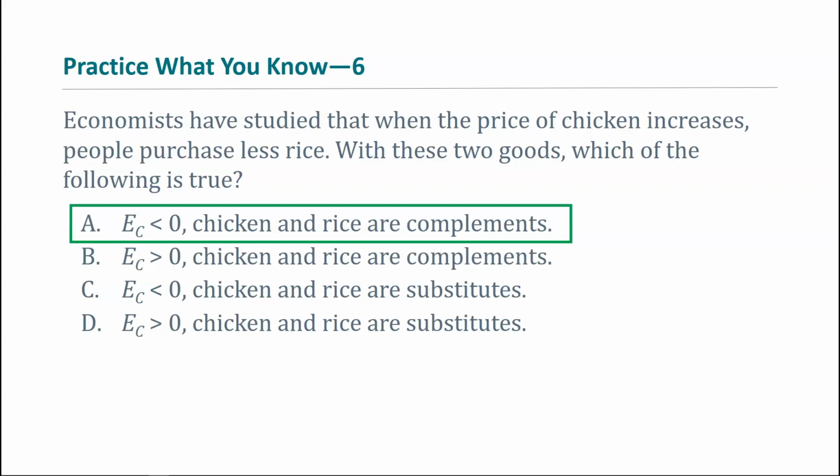What does that mean about the relationship between chicken and rice? They must be complements, right? So because the price of chicken went up, you buy less chicken, which means you also get less rice. So obviously you must have been consuming chicken and rice together. So hopefully you watched my previous videos on price elasticity of demand, where we really went through the nitty-gritties of what elasticity is all about and how to calculate it, because those are the skills, the rules, the equations that you'll continue to use in these new types of elasticity.